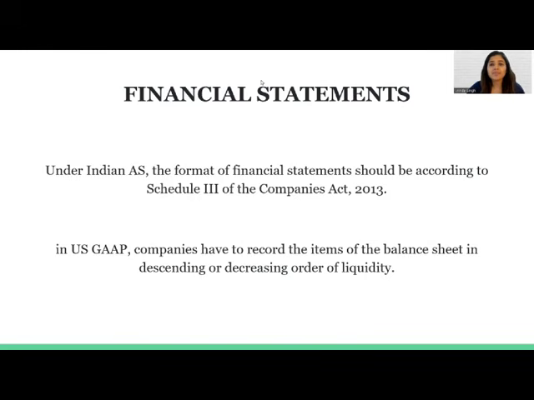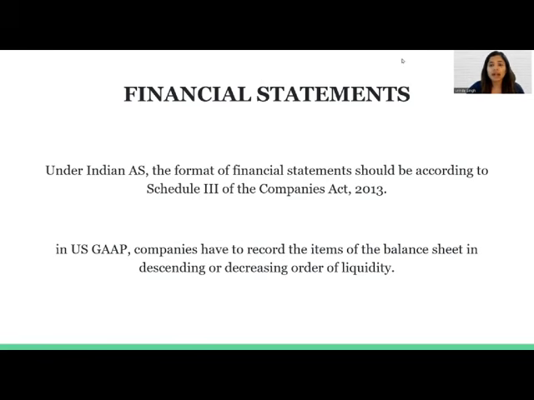The second difference comes in the form of the manner in which financial statements are to be prepared. For example, under Indian accounting standards, the format of the financial statement should be as prescribed by Schedule 3 of the Companies Act 2013. Schedule 3 of the Companies Act lays down general instructions that companies must follow while preparing the balance sheet and profit and loss statement, etc. The schedule also talks about the pro forma for a balance sheet.